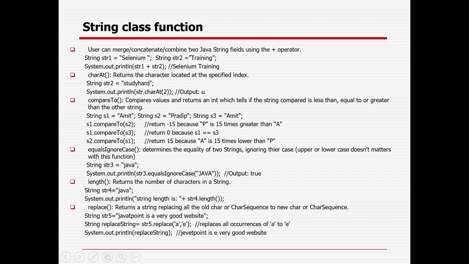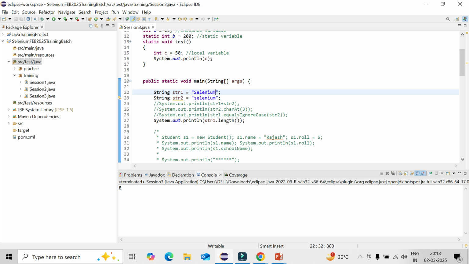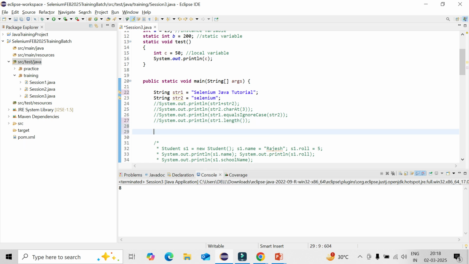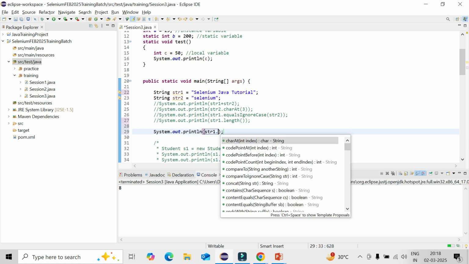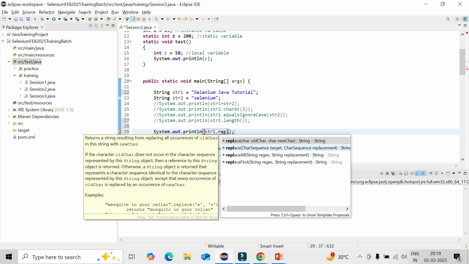You can replace, right, with alphabetic part, or you can go with the complete replace of the area. Suppose here it can say Selenium Java tutorial. Full phrase you can replace or single word you can replace. So how can you do it? Just press SYSO, then press str1 dot replace. You could see all the methods will be coming, right?